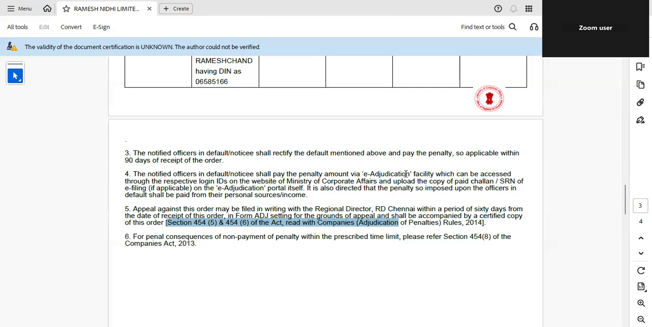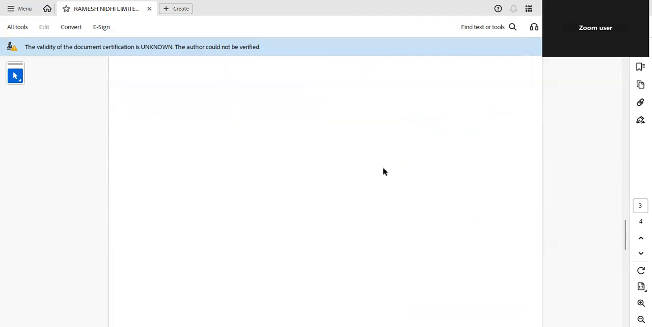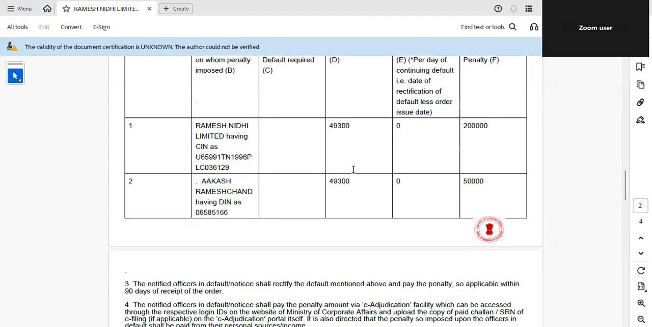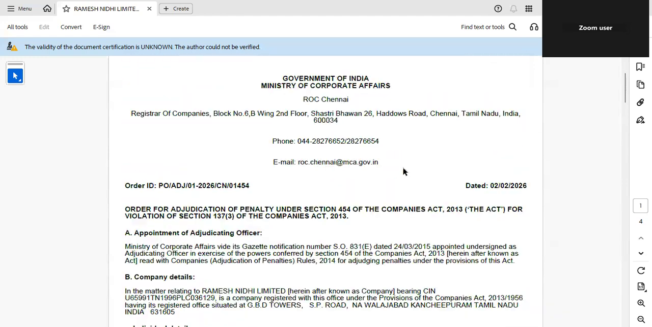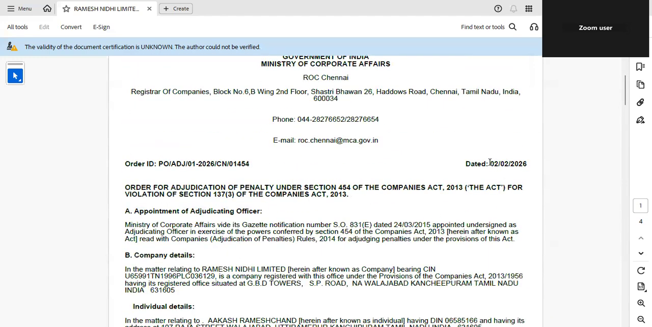So this is a very, very important key compliance takeaway. AOC-4 filing is very important. Hope we are clear. This is a very recent order, available on the MCA portal, dated 2nd February 2026.